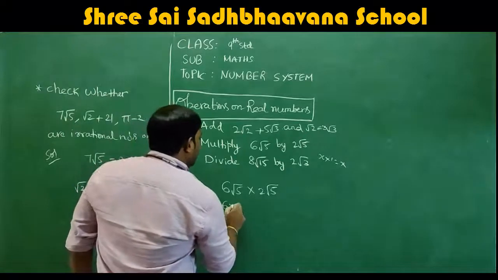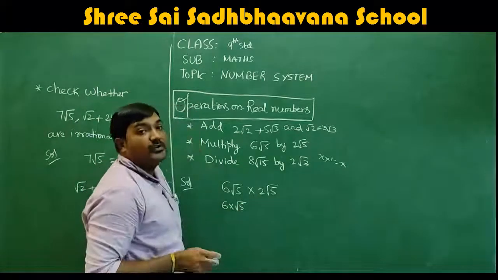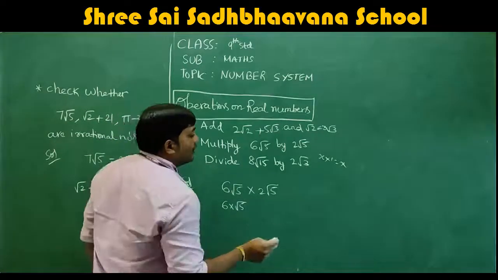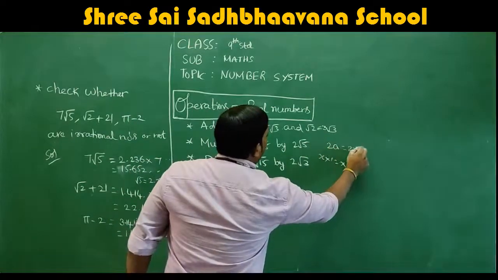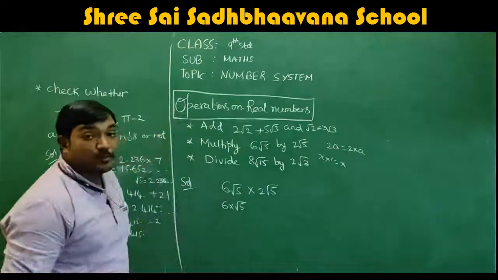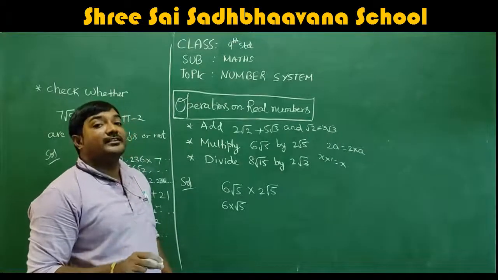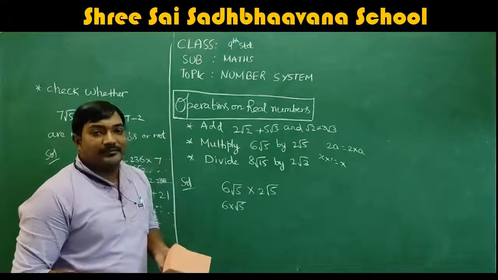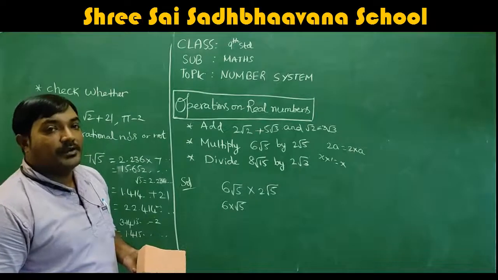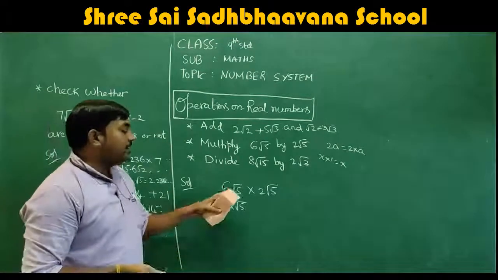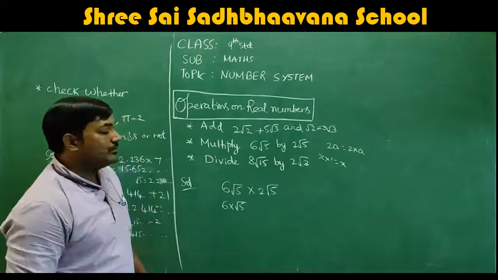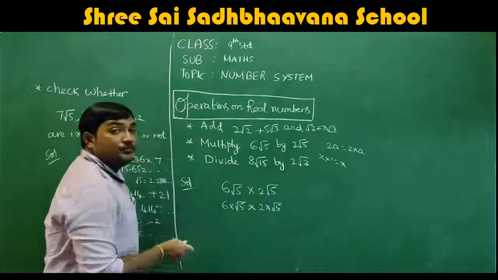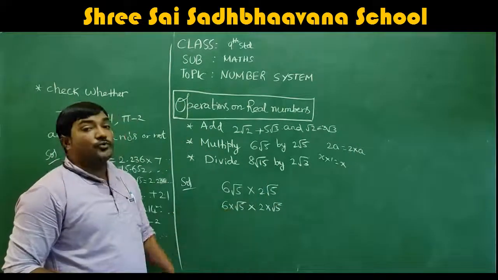Here, 6 root 5 can be written as 6 into root 5. Remember, 6 root 5 is the same as 6 into root 5. Every time we will not specify the multiplication symbol. For example, 2a is the same as 2 into a. Remember, it is never equal to 2 plus a. You cannot write 2a as 2 plus a. 2a is understood as 2 multiplied with a. It means the coefficient of a is 2, a is multiplied by 2. So 2a means 2 into a. Similarly, 6 root 5 means 6 into root 5, and this is also considered as 2 into root 5. So 6 into root 5 into 2 into root 5.